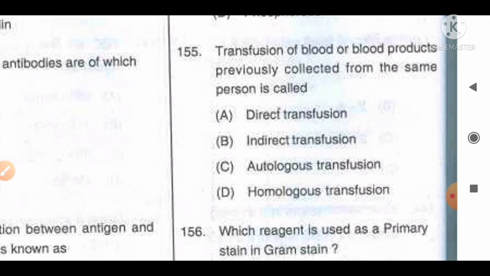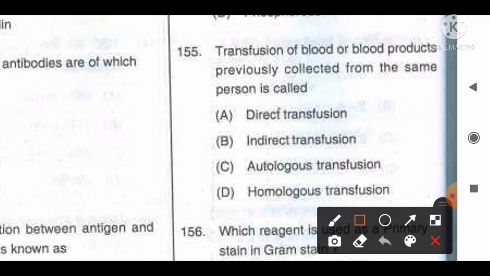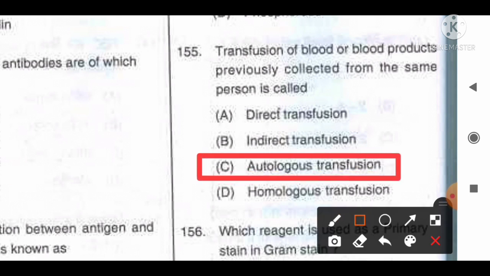Here you may be confused between autologous transfusion and homologous transfusion. The difference is that autologous is the transfusion of blood and blood products previously collected from the same person, whereas homologous blood transfusion is the transfusion of blood or blood products previously collected from different persons. So option C, autologous, is the correct answer for this question that you have to remember. Move to the next question, number 156.